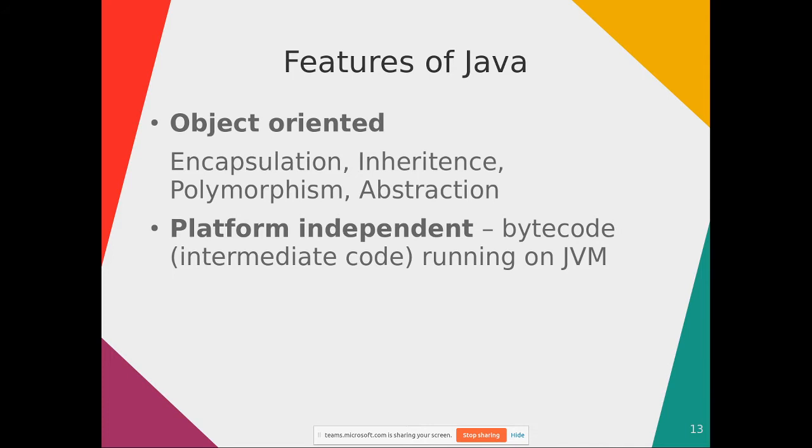So in which platform will we run this Java? First we will convert it to bytecode. That bytecode will be the same for all the devices, and it can be run on any machine or any program. Okay, is it clear to all of you? So that's why this is called platform independent.